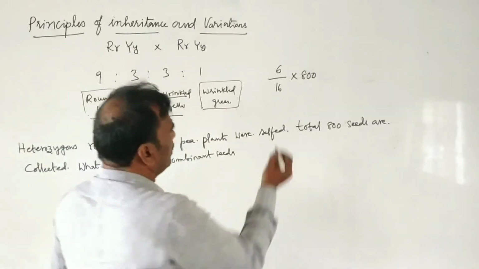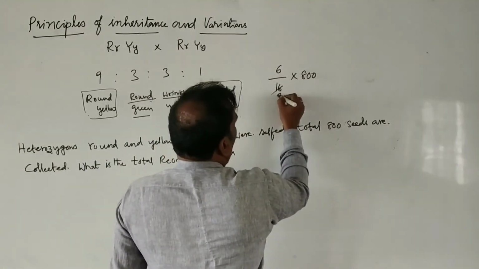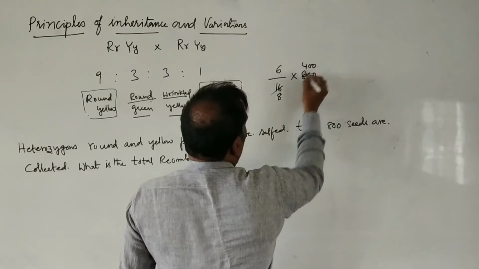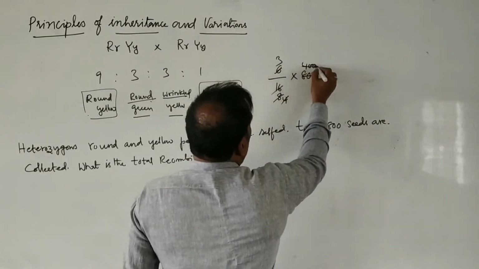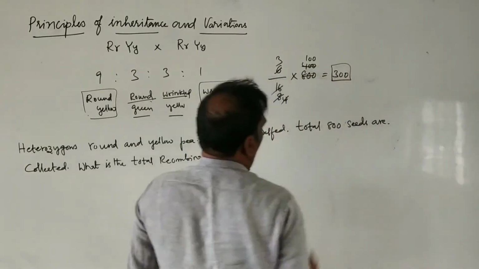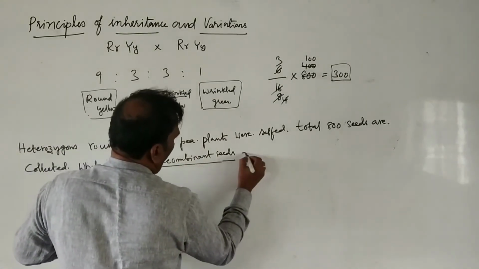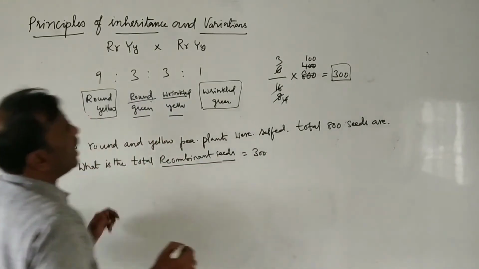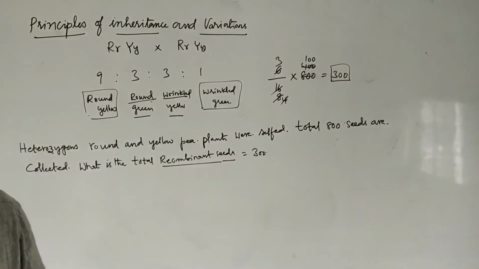Then 6 by 16 into 800, that is 3 by 8 into 800, 3 into 100. So 300 recombinant plants are formed. Recombinant seeds formed are 300. This is the answer for this question. Next.